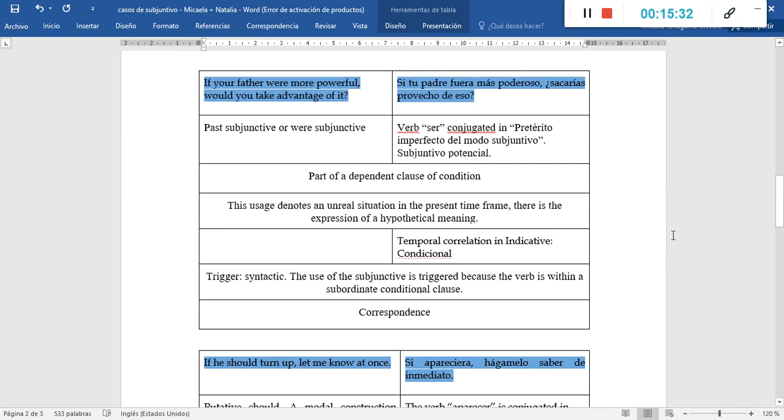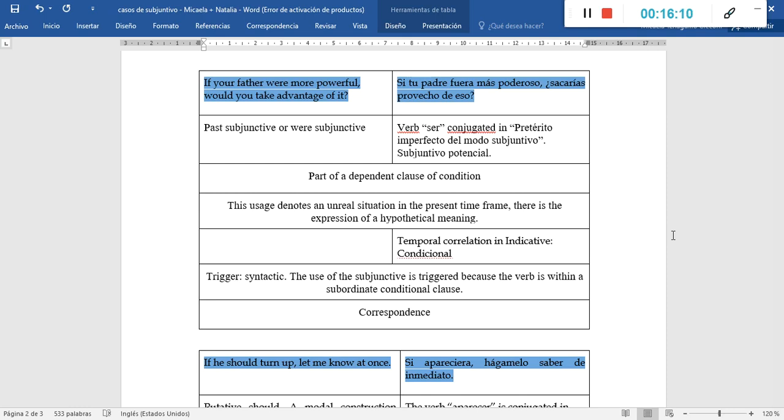The following sentence is sentence F from page 127 that reads, if your father were more powerful, would you take advantage of it? Our translation was, si tu padre fuera más poderoso, ¿sacarías provecho de eso? In English, this is an instance of past subjunctive, or also known as were subjunctive.